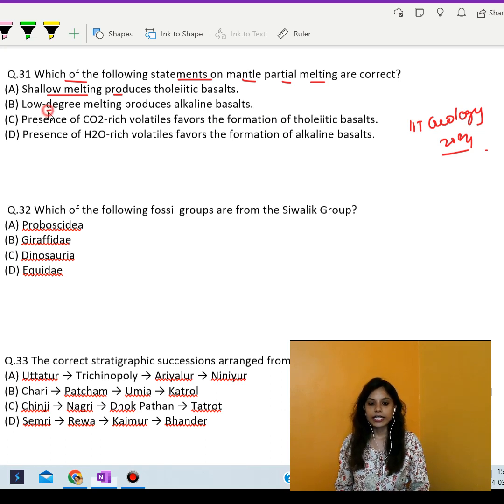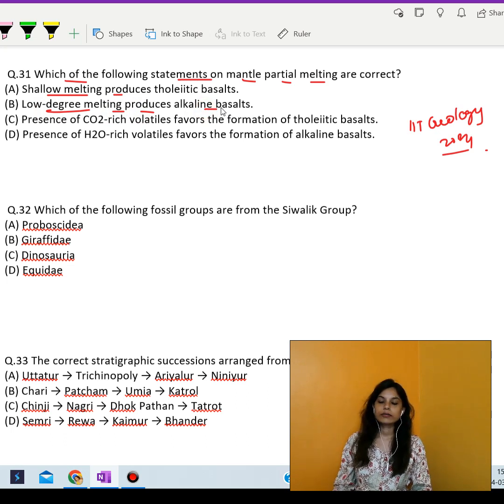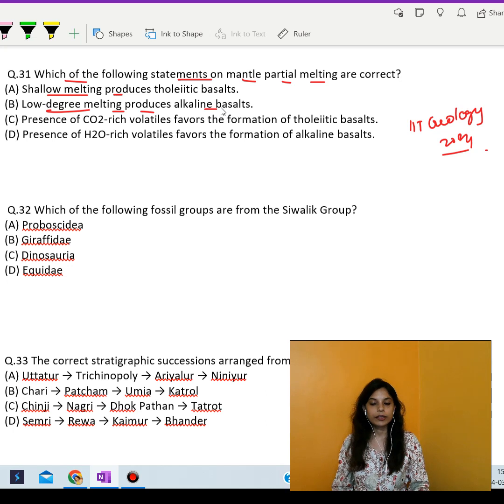Okay, coming to the second point, low degree melting produces alkaline basalts. Now, alkaline basalts are commonly associated with hotspots and intraplate volcanic regions, and they are formed from the partial melting of deeper mantle sources. Low degree melting in the deeper mantle can indeed produce alkaline basalts. Hence, we can say that this sentence is also correct.